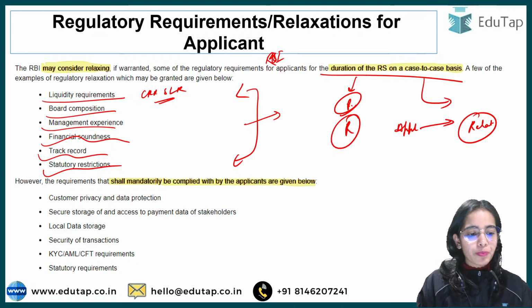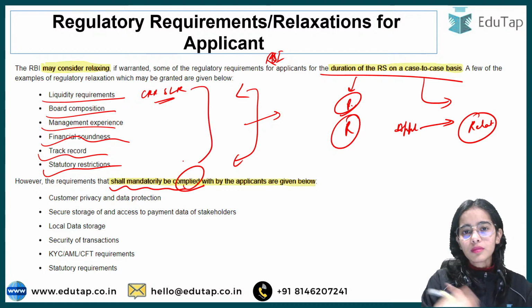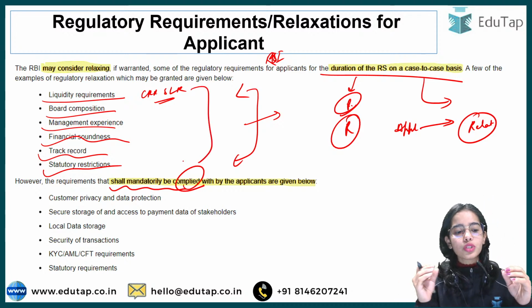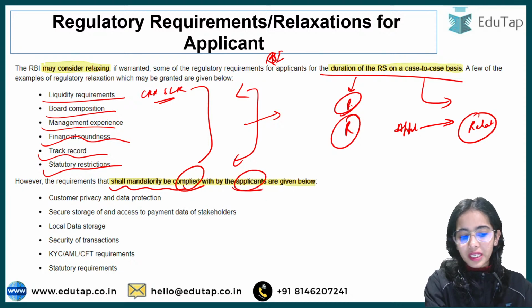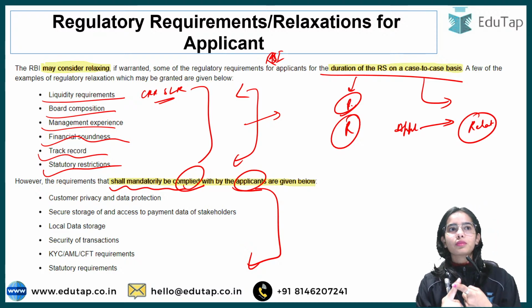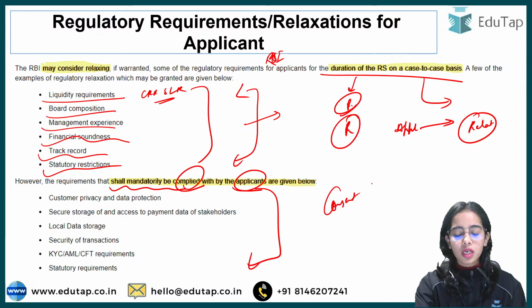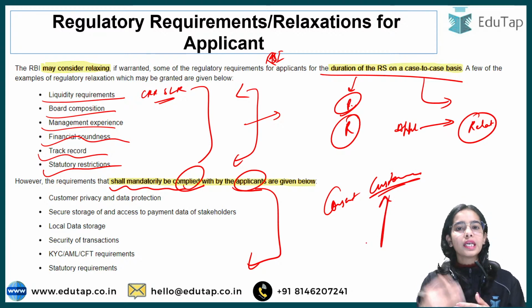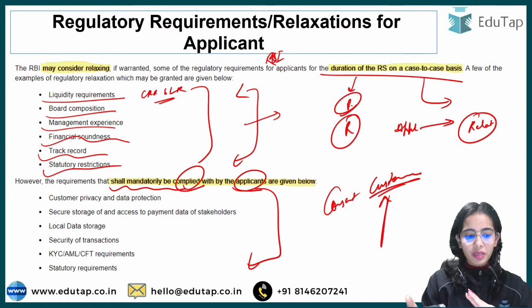So next are the requirements that shall mandatorily be complied with. These are the relaxations that can be given. Some of the requirements that should mandatorily be complied with by the applicants are customer privacy. There should be no relaxation on customer privacy and data protection. Yes, consent can be taken from the customer, but the customer must be aware of what he or she is getting into. So customer privacy and data protection should be complied with.